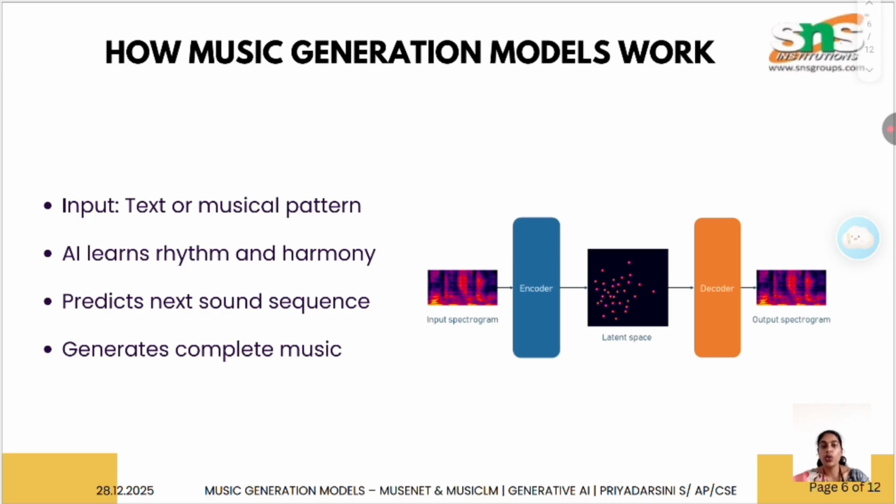Next, how do music generation models work? Now let's understand how these models actually work. First, they take an input, which can be text or a music pattern. Then AI learns important features like rhythm, harmony and structure of music. After that, it predicts the next sequence of sound step by step. Finally, it generates a complete music composition. So basically, AI music is like learning a language by identifying the patterns, just like how ChatGPT is used for content generation.